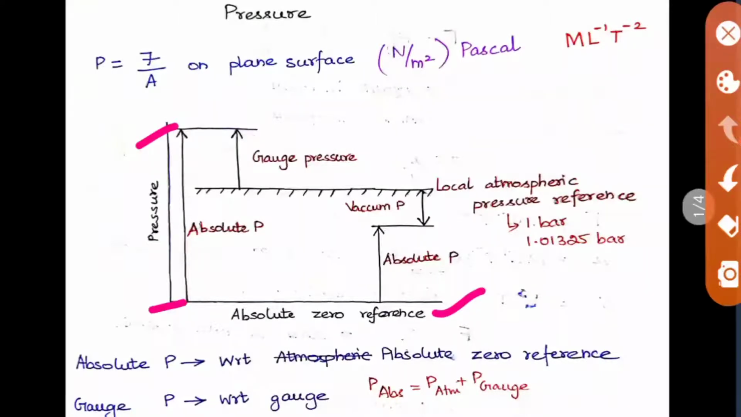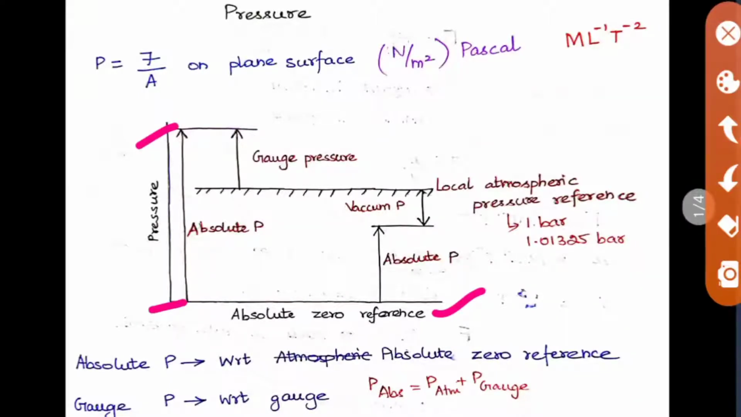So we call that the local atmospheric pressure reference. We create a reference here. This straight line is your reference, like a datum here. This value will generally be 1 bar. Very accurately it is 1.01325 bar. So this is very important.